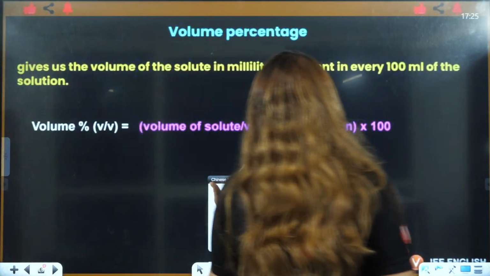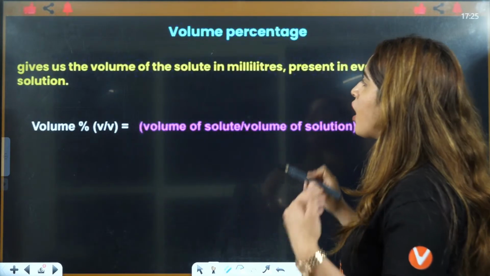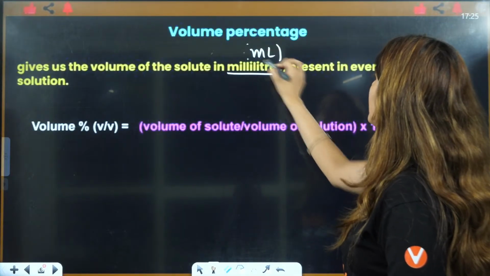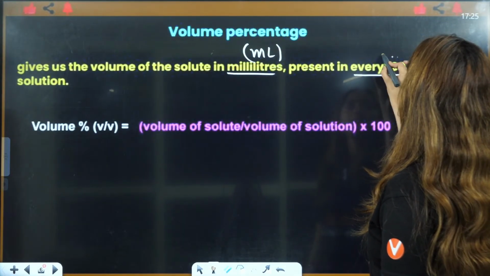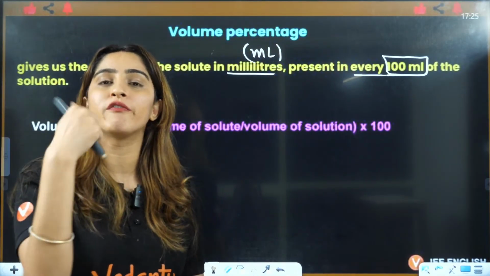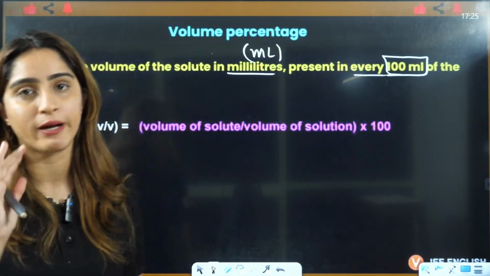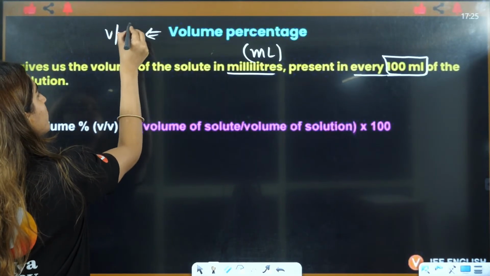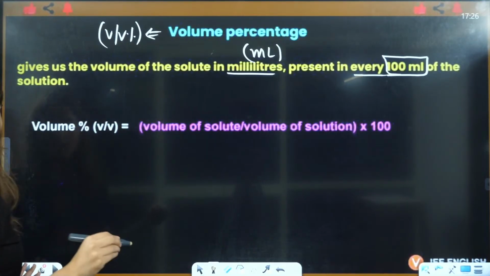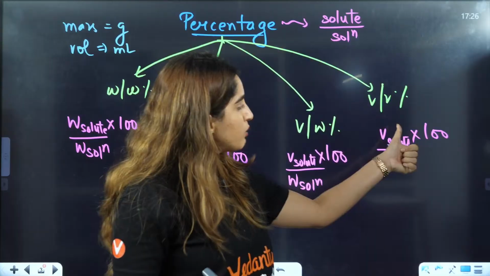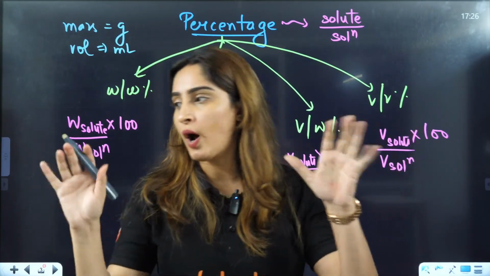Now, volume percentage. Volume means volume of solute in milliliters, present in every 100 milliliter of the solution. That means volume of solute divided by volume of solution multiplied by 100. Here they are talking about volume by volume percentage. I gave you the formula here only: volume of solute by volume of solution into 100.